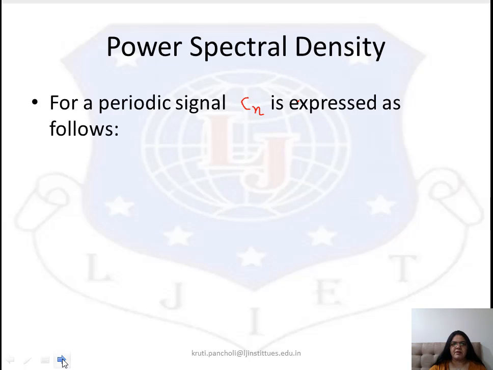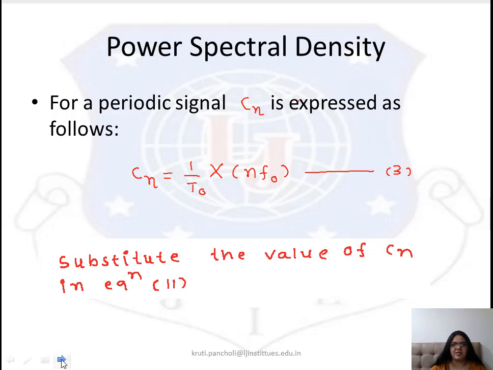So for a periodic signal, Cn is equal to 1 upon T0 X of nf0, where T0 is the period of the signal. So now we'll put this value in equation number 2.